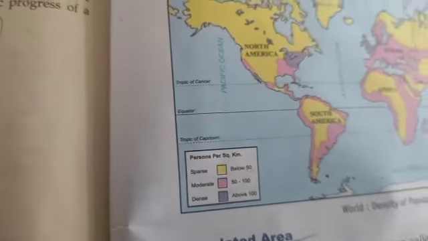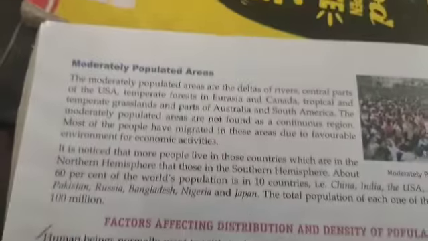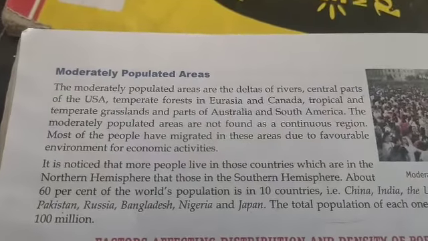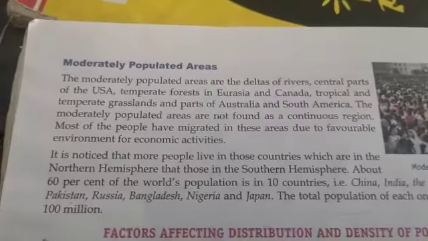Okay, for today this is over, and tomorrow we will read the factors affecting the distribution and density of population. I am also going to give the homework from the previous day. Your short answers of the previous lesson 5 were left, so I will give the homework of that lesson.